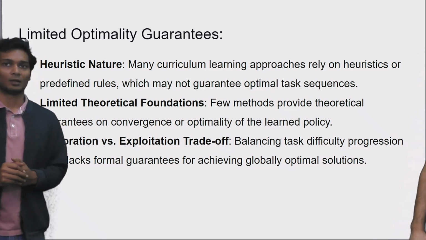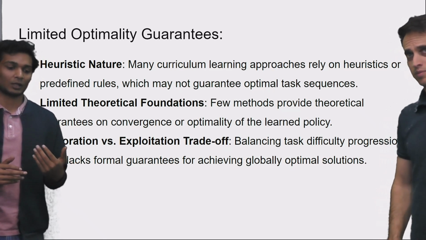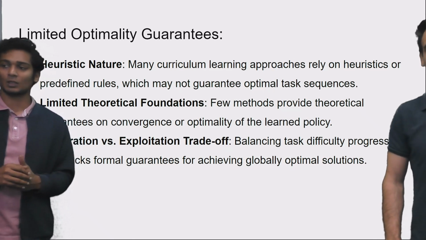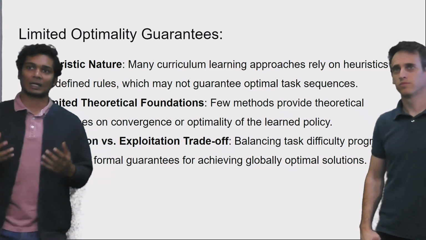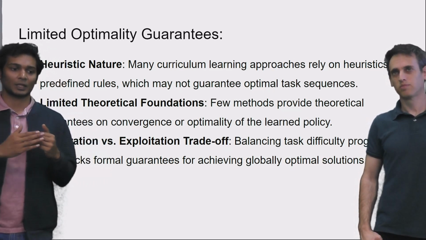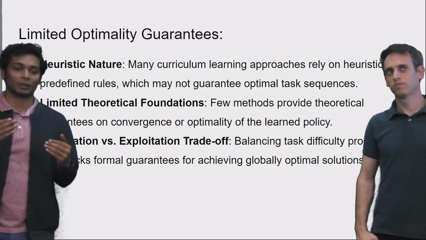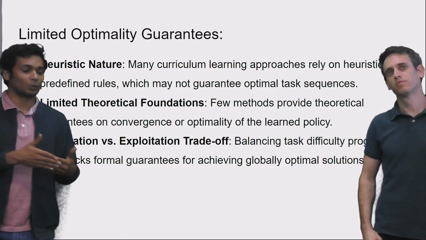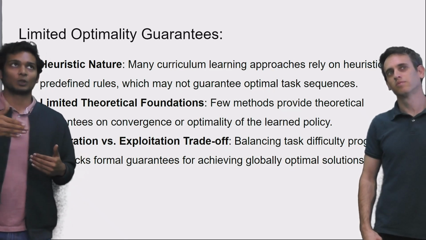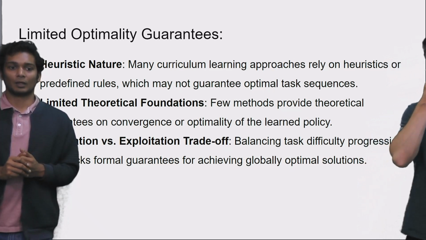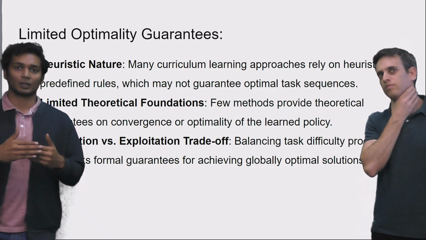And it's hard to say that the learning sequence is optimal in most of these approaches, because it's hard to provide formal guarantees that the difficulty in progression between two tasks is something that is manageable, that we provide a guarantee that the policy trained on one task will definitely be able to learn the optimal policy for the next task, given the progression and difficulty between the tasks.